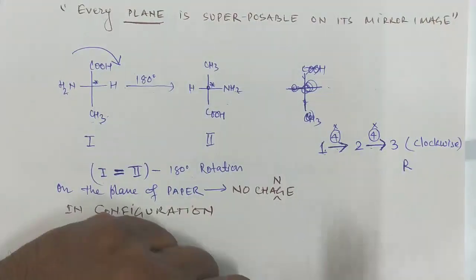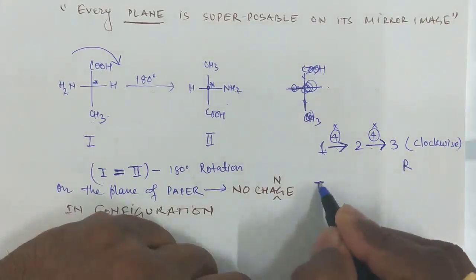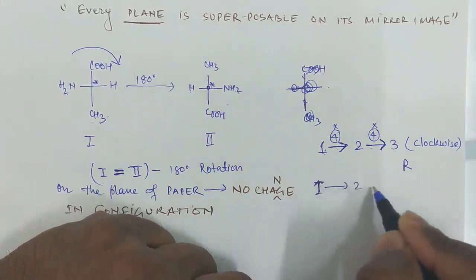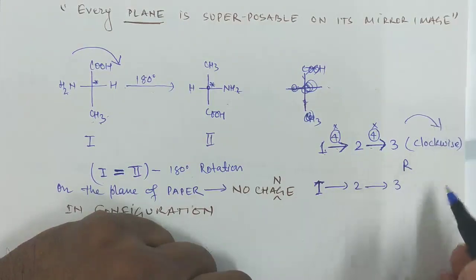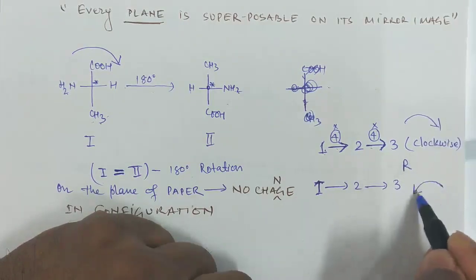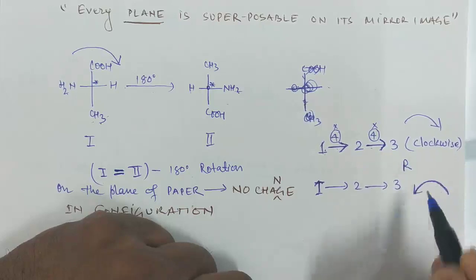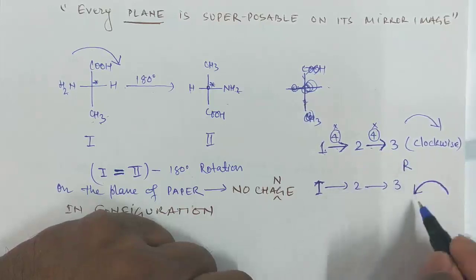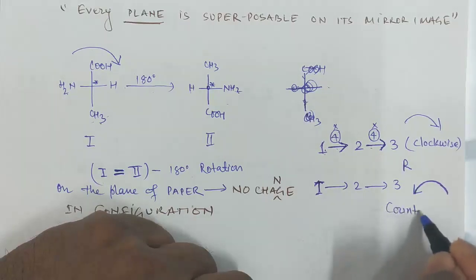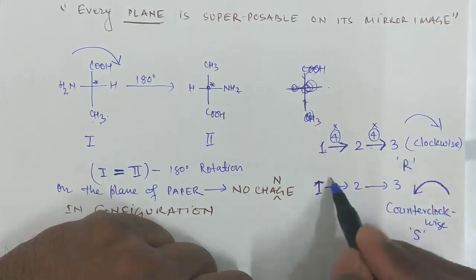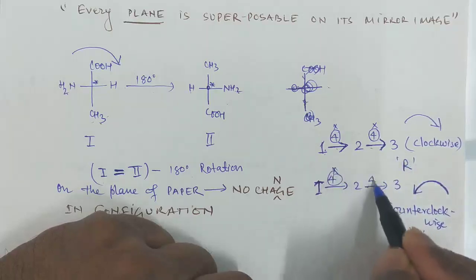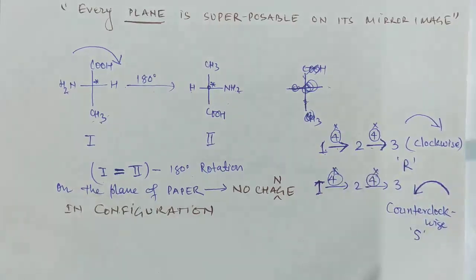And if from 1 to 2 and 2 to 3 you are getting this kind of movement, counterclockwise, then it is S, right? And this is R. Again, the same thing, ignoring 4, right?